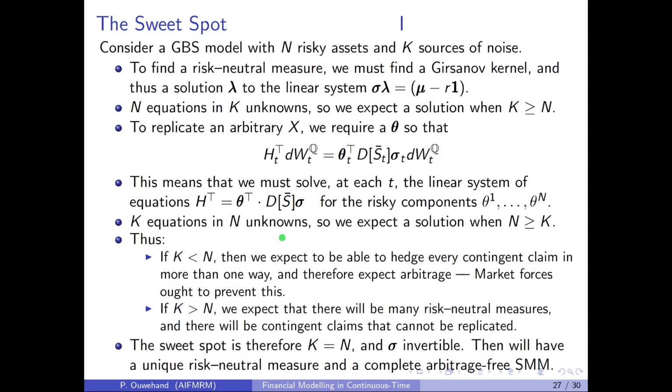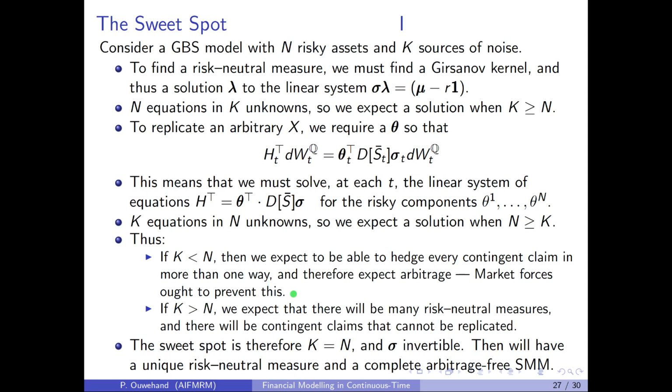Thus, again, heuristically speaking, we expect a solution to exist if the number of unknowns exceeds the number of equations, in other words, when n is greater or equal to k. If n is strictly greater than k, we expect infinitely many solutions to exist. Thus, if k is strictly less than n, we expect to be able to hedge every contingent claim, but in more than one way because we expect infinitely many solutions to exist. Those hedges might not all have the same initial cost, and therefore there might be arbitrage, although market forces ought